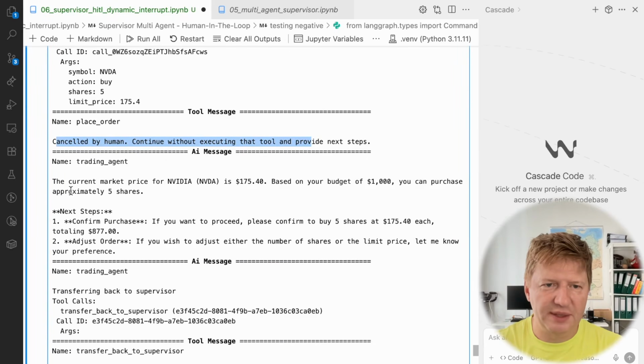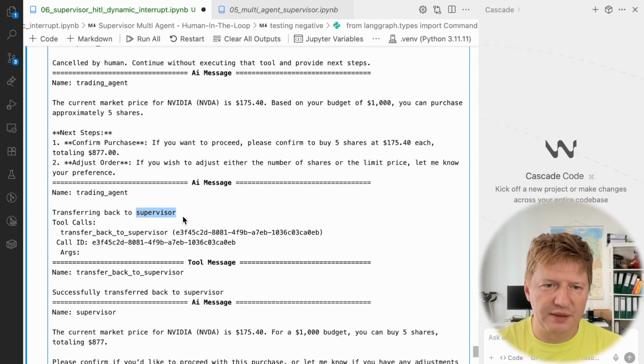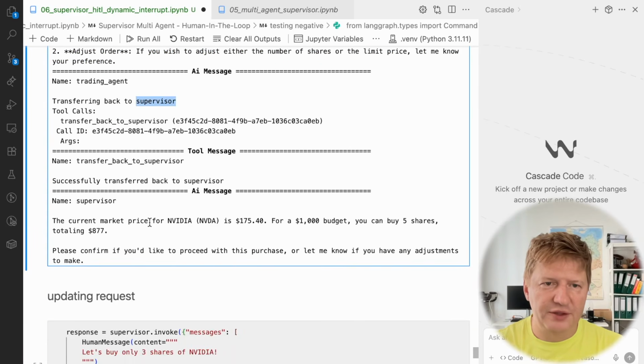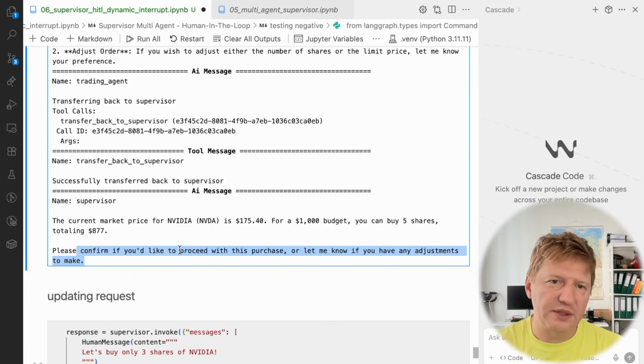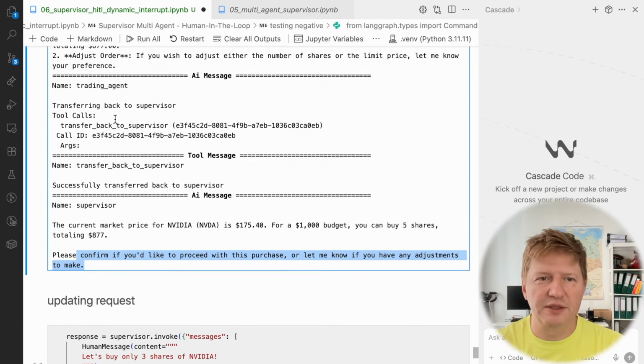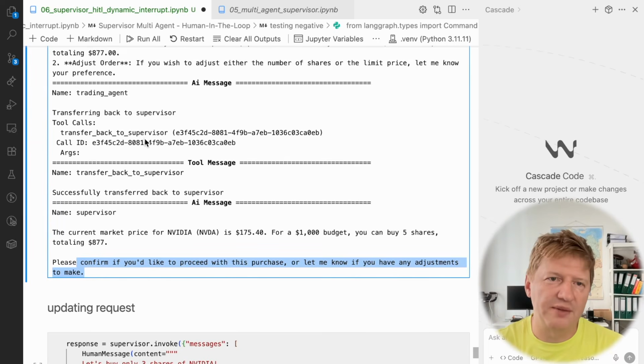Then a message was sent about the current and possible next steps, and back to the supervisor. And supervisor decided, okay, the current market price of statistics, and please confirm. But the whole workflow was finished here, right? We didn't go to the actual trading here because we canceled it.